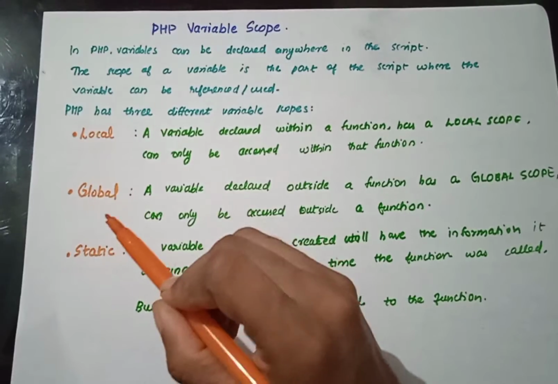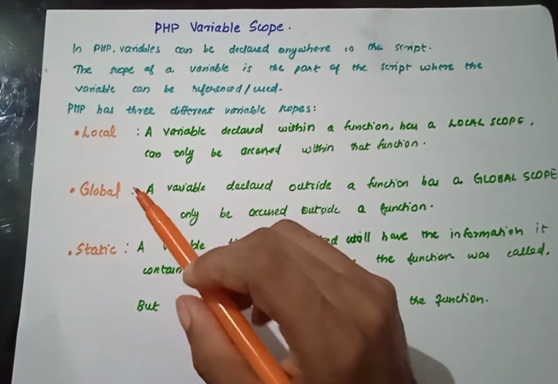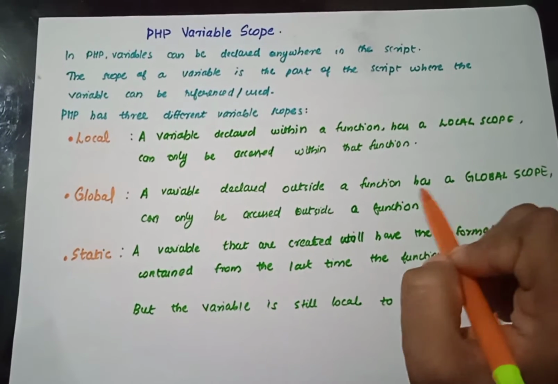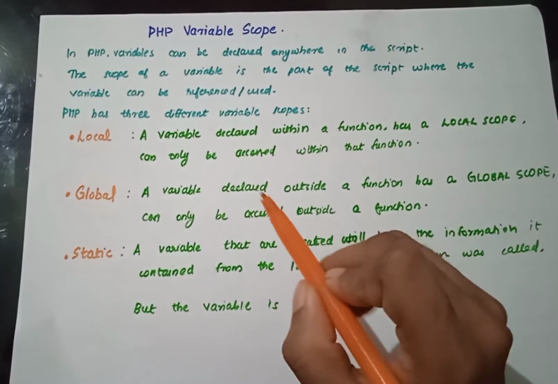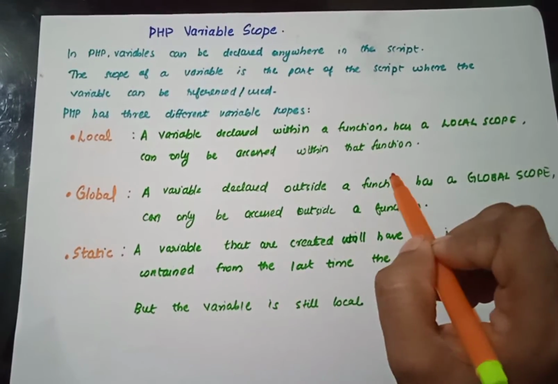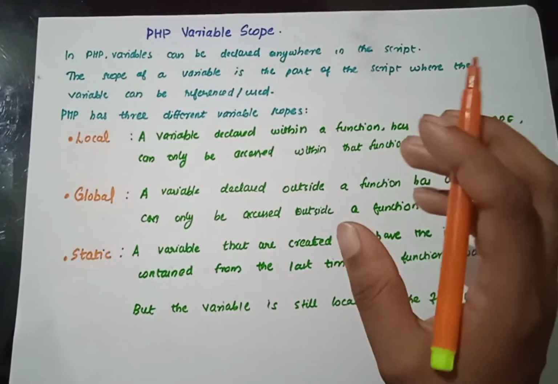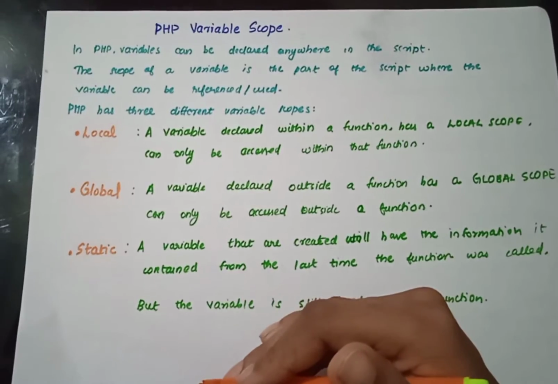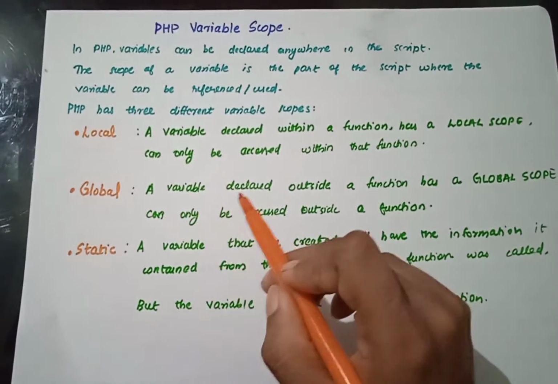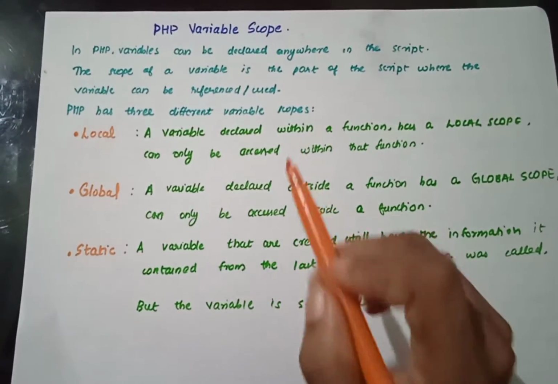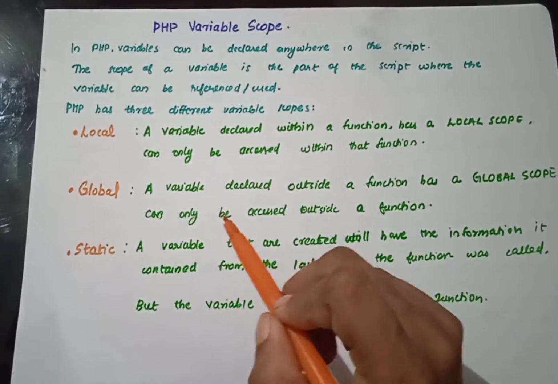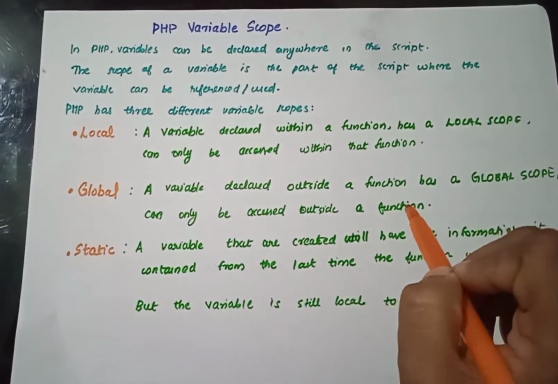Okay. So global variable, that means what? It's global. A variable declared outside a function has a global scope. That means it can be used or accessed in any of the functions that we are writing in the same program. Wherever you need, you can just call it and access it.